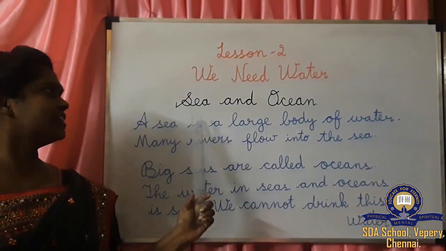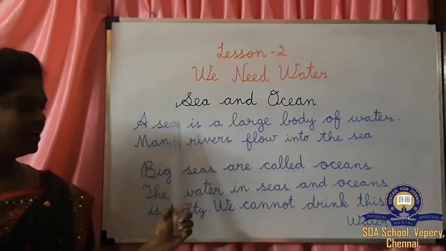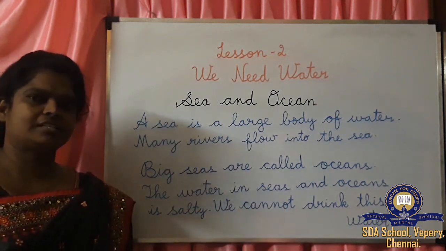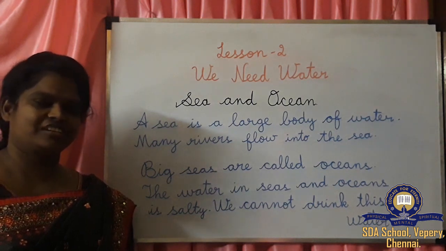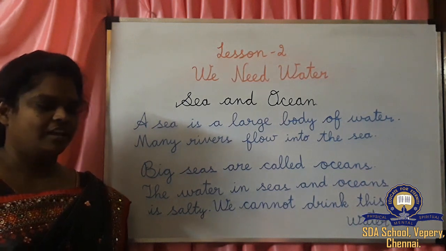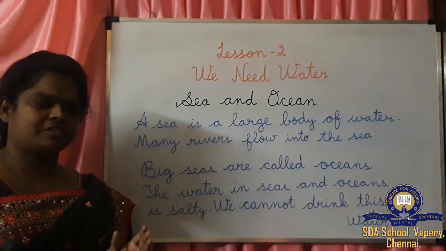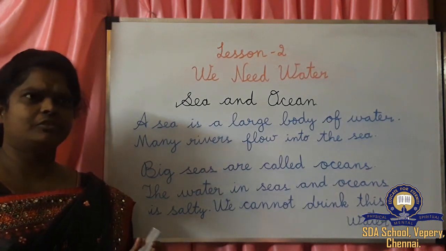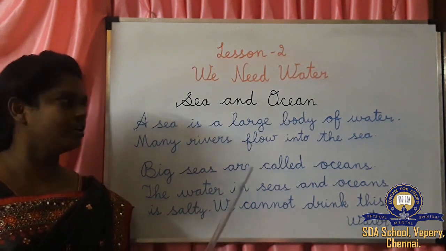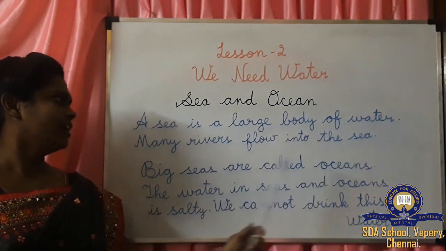Next, we are going to see sea and ocean. A sea is a large body of water. You have all seen the sea. You have gone to the beach. Yes, we like to go to the beach and enjoy the waves. It's a large body of water. First we saw the rivers. You may have a doubt where all this water is going. Yes, this water is all going and joining the sea. Many rivers flow into the sea.